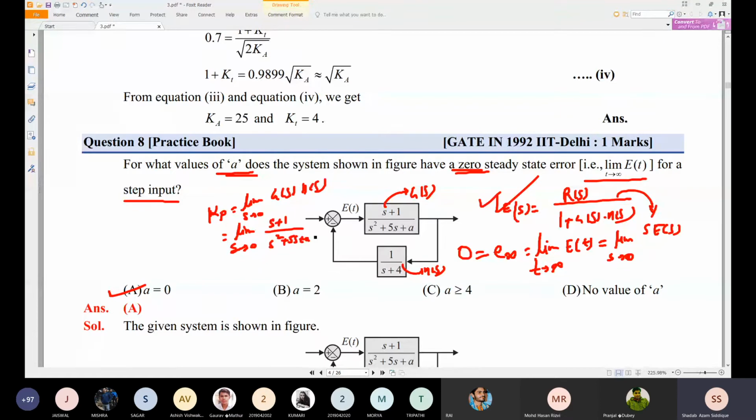Okay. So you can have s tending to 0. Just substitute. So you'll get 1 divided by a, and into 4. Is it right?